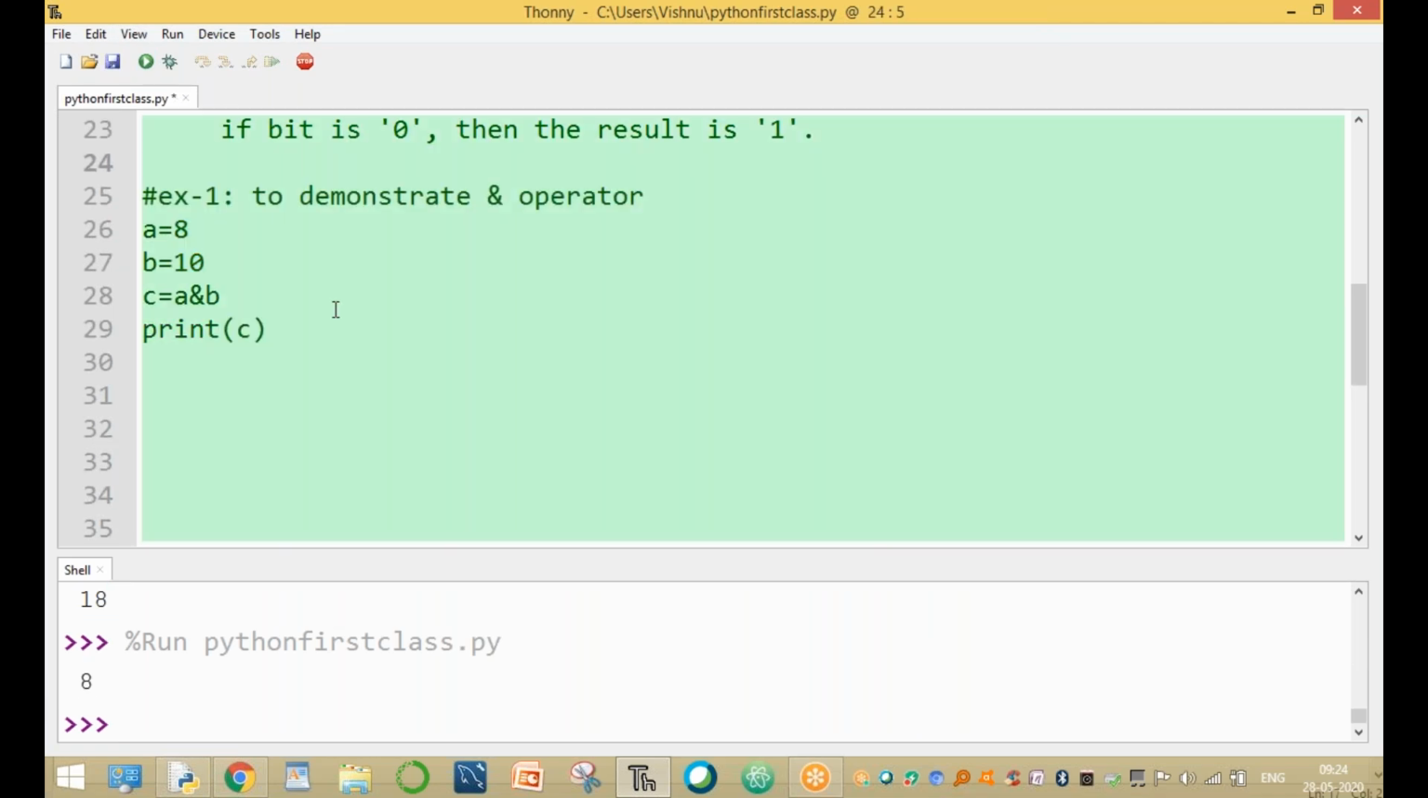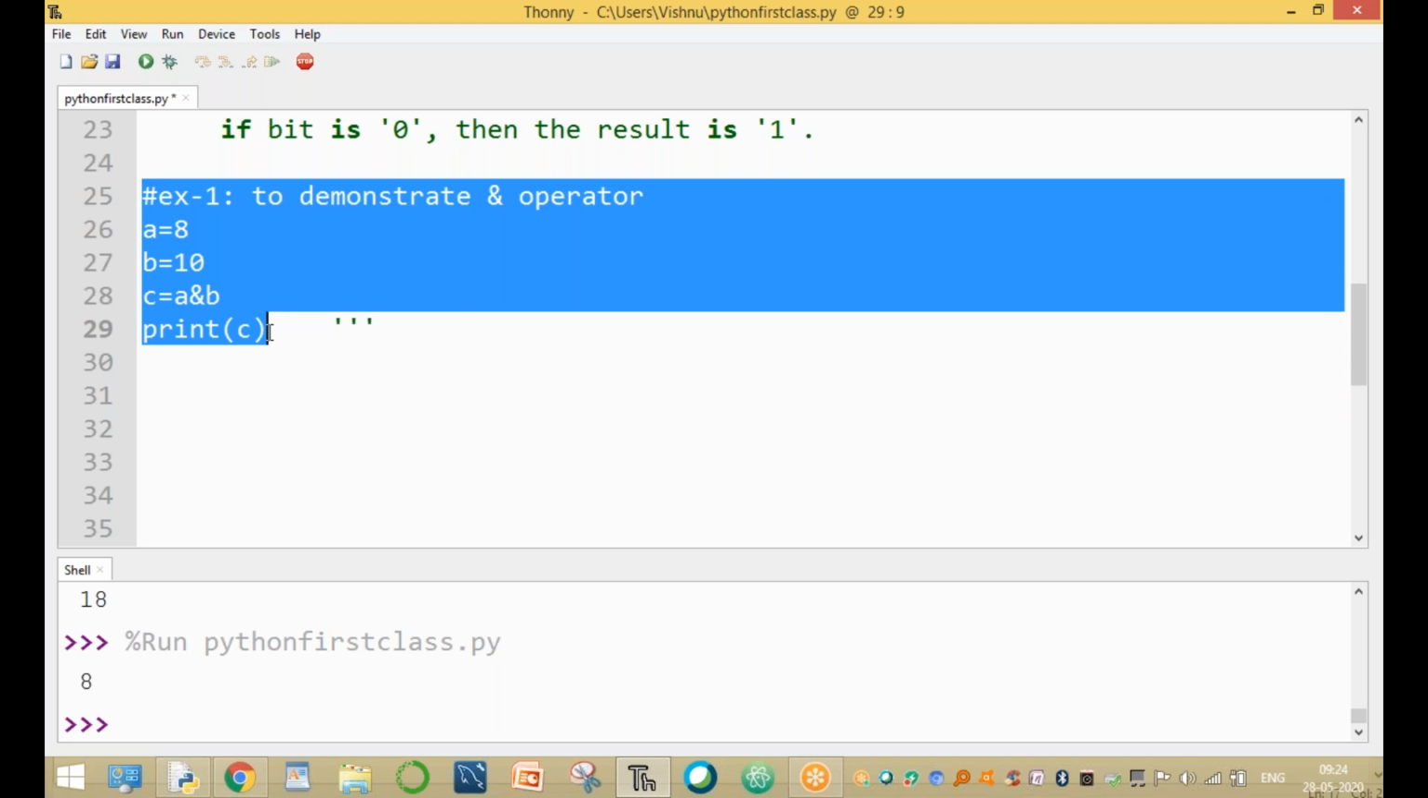Similarly, here we are writing one more example to demonstrate the OR operator.